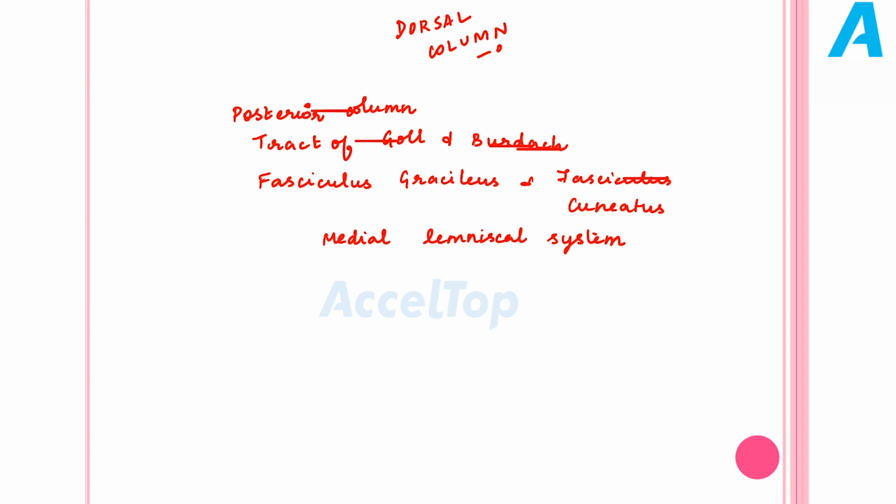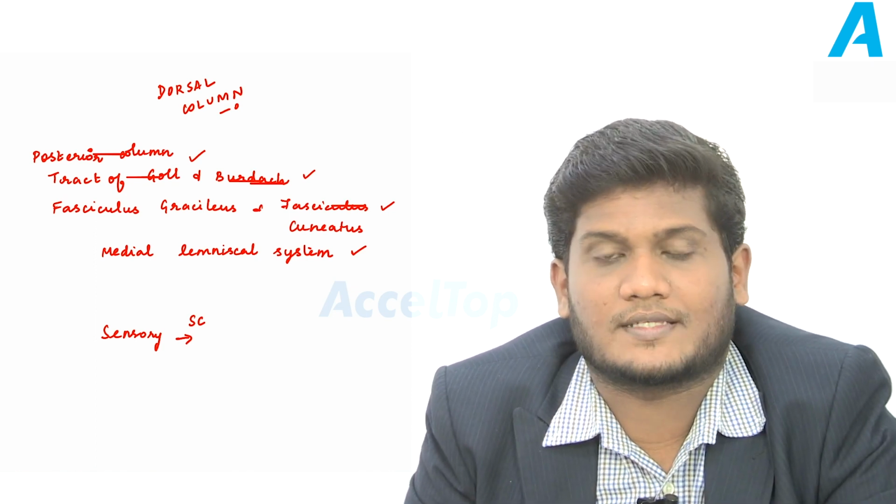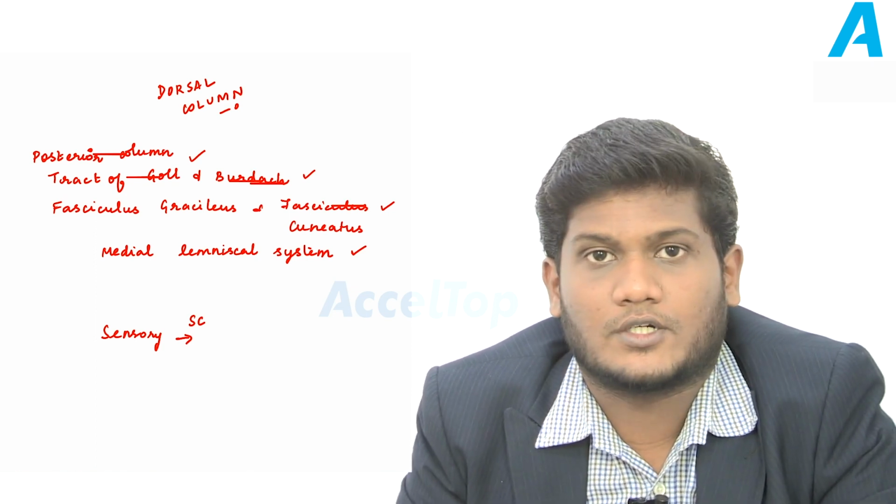So the other names of dorsal column are posterior column, tract of Gall and tract of Burdach, fasciculus gracilis and fasciculus cuneatus, medial lemniscal system. All these names refer to dorsal column. We have to remember the synonyms or the other names of dorsal column. The questions will be based on the different names of dorsal column. So we will start tracing the ascending pathway, which is our dorsal column.